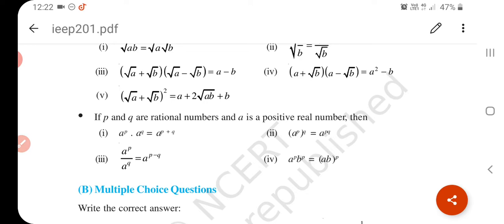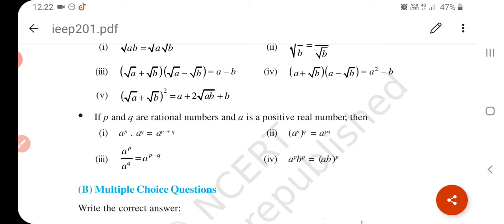Now, if p and q are irrational numbers and a is a positive real number, then a to the power p into a to the power q. See, here the bases are the same, so the powers will be added.